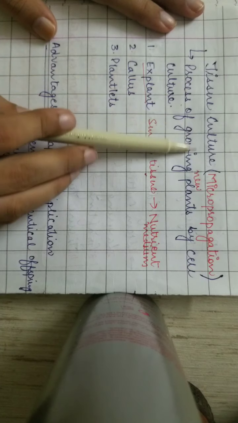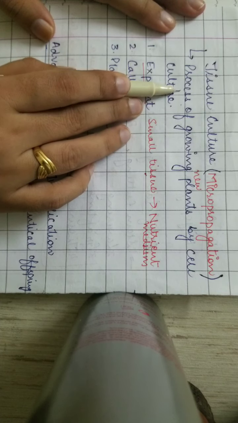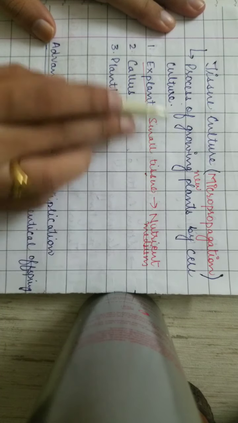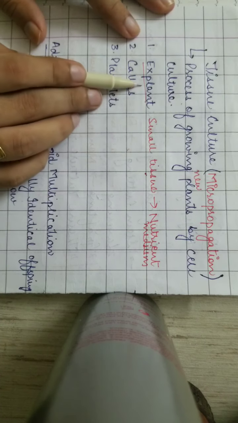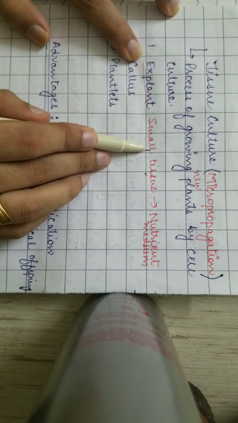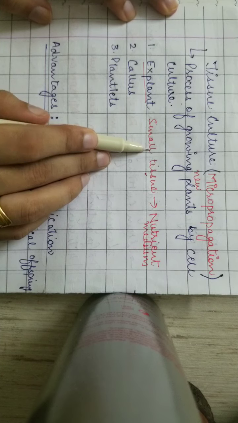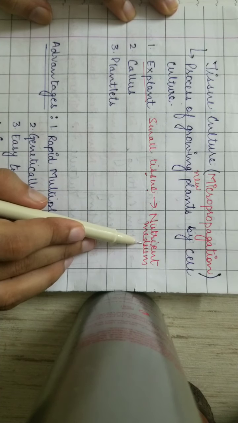Today we'll study about tissue culture, which is also known as micropropagation. It is a process of growing new plants by cell culture or tissue culture. In this technique, we take an explant. What is an explant? It is a small tissue which we take from the growing tips, and then we transfer this small tissue to the nutrient medium.